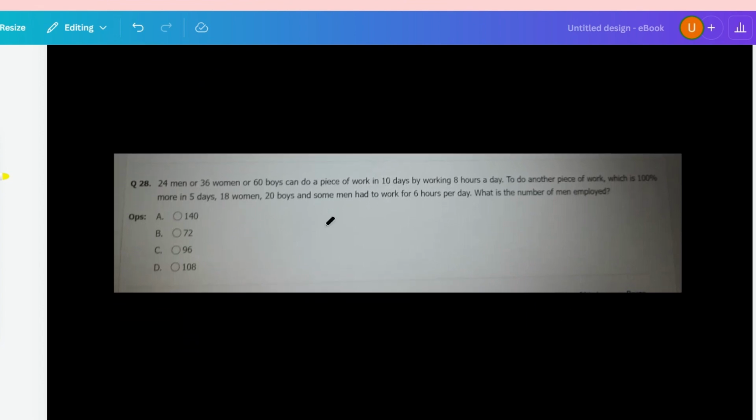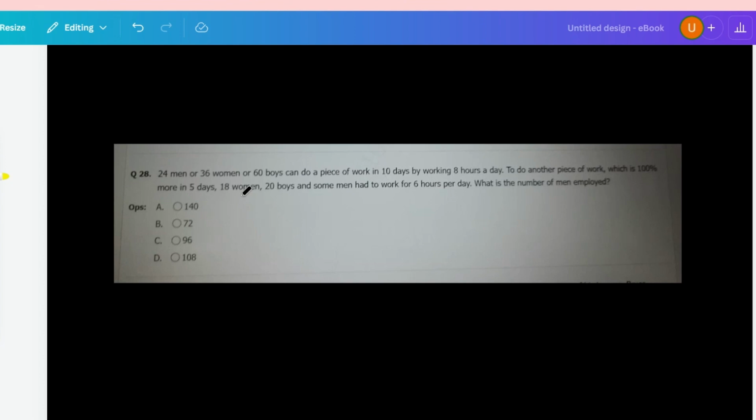So this will be a quiz question for you. 24 men or 36 women or 60 boys can do a piece of work in 10 days by working 8 hours a day. To do another piece of work which is 100% more in 5 days, 18 women, 20 boys, and some men worked for 6 hours per day. What is the number of men employed? Okay, so this will be a quiz question for you guys. Please pause the video and give me the answer in the comment section.